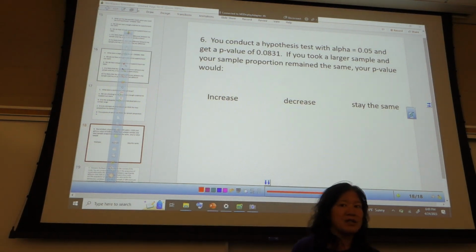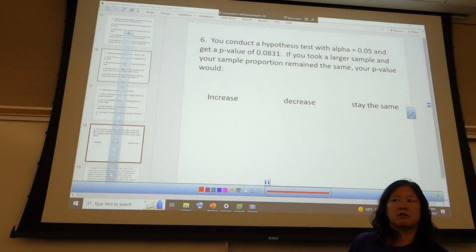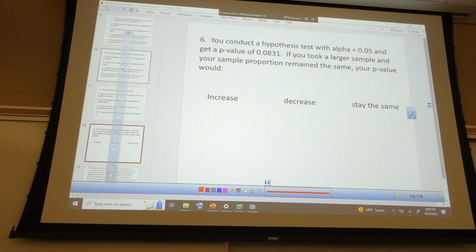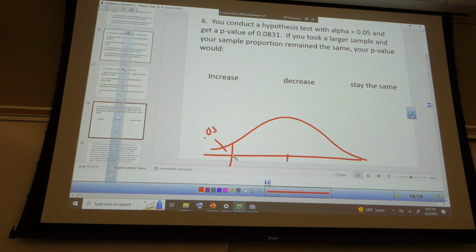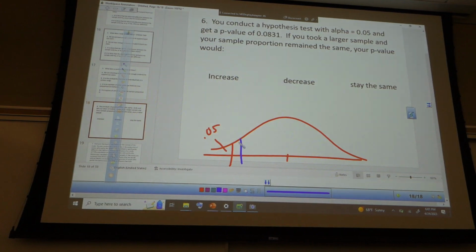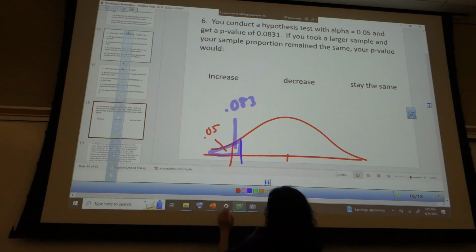If my p-value was 63%, that would not be evidence. That would be no evidence. Let me show you what I mean. Here's my, right, this is 0.05. This is where I want to be, over here. Where I was is here, where this portion here is 0.083. That's some evidence, right? I'm close to here, but I'm not beyond it.